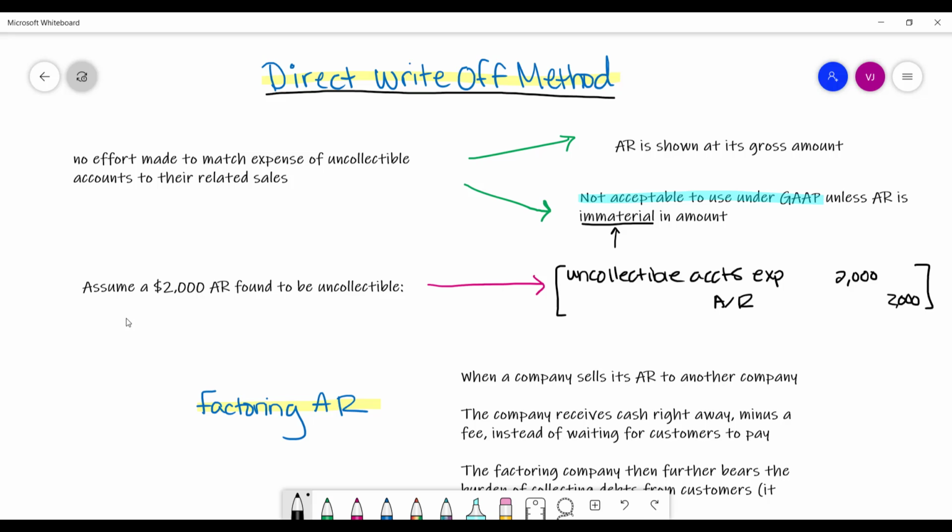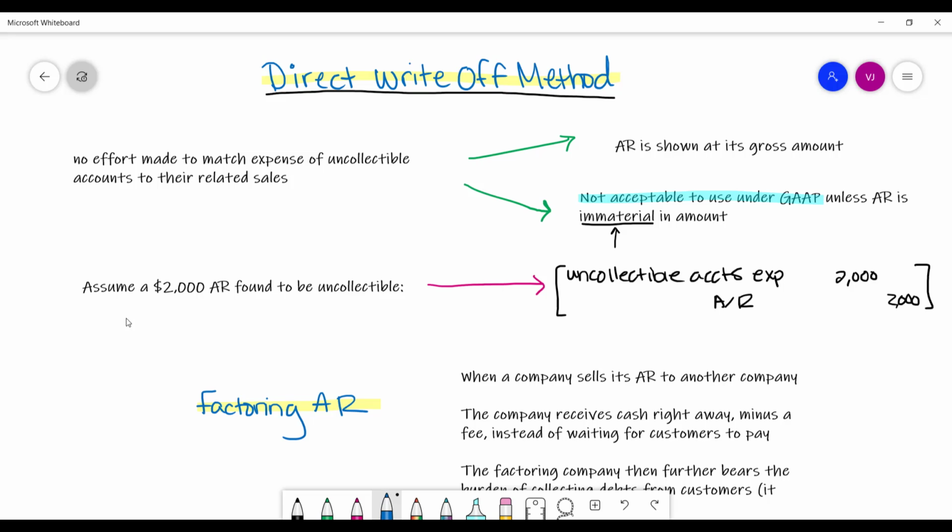Instead, we're just debiting that expense right away and crediting accounts receivable. With the other methods, when you actually write an account off, you would have recorded the expense related to that write-off in the period in which that sale originated. So when that receivable is actually written off, you wouldn't record uncollectible accounts expense again. Instead, you would have debited allowance for doubtful accounts. But on the direct write-off method, there is no estimate ahead of time, so we would just debit the expense and credit accounts receivable.